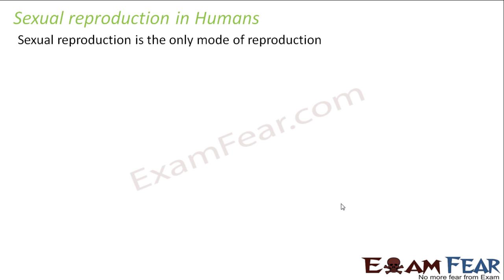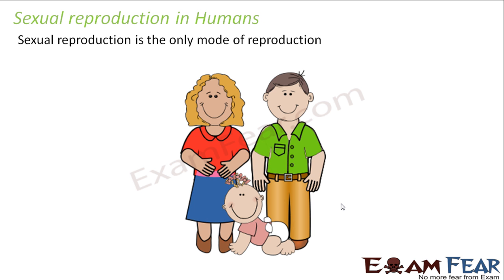So we will first discuss puberty and adolescence, and then we will see how the different reproductive organs work together to make sexual reproduction. So let us have a look at puberty. What do we mean by puberty? When does it come and how do we know that a person has arrived in this age?